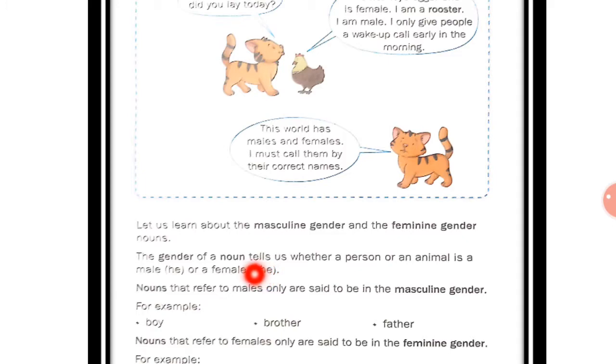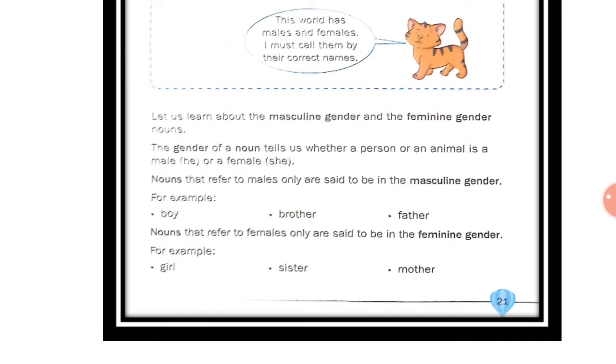Now let's see what is masculine gender. Nouns that refer to males only are said to be in masculine gender. For examples, boy, brother, father, it can be grandfather, uncle, etc. These all are examples of masculine gender.